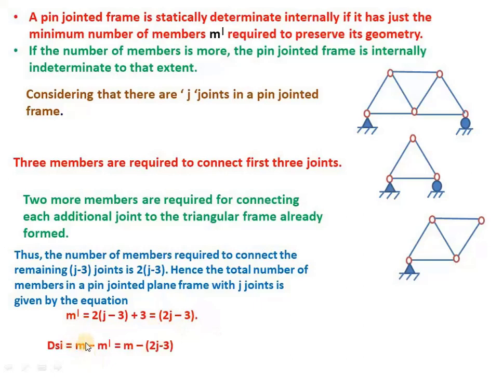If m is greater than m dash, that is 2j minus 3, we call that structure a redundant structure. In case m is less than 2j minus 3, then we call that a deficient frame. Both deficient as well as redundant frames are indeterminate structures.